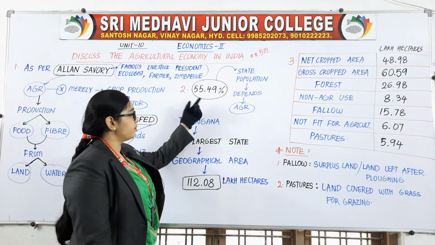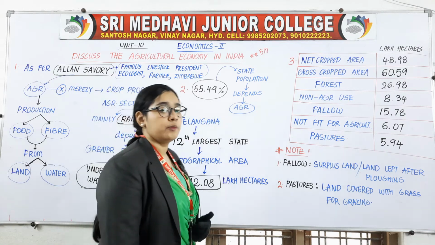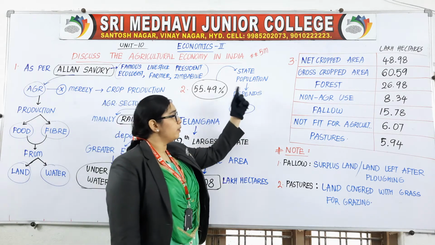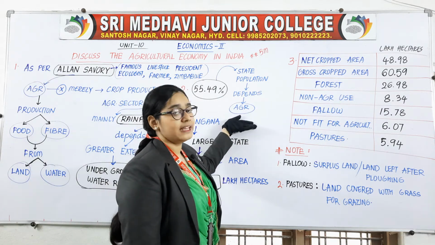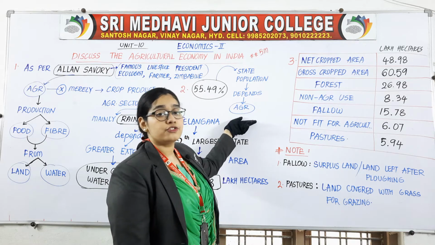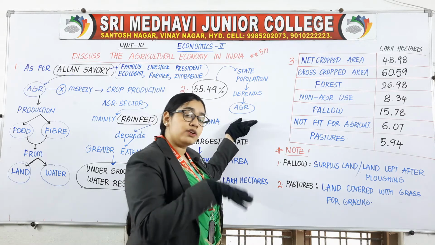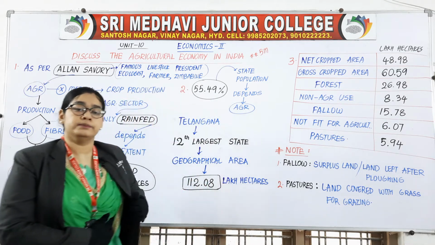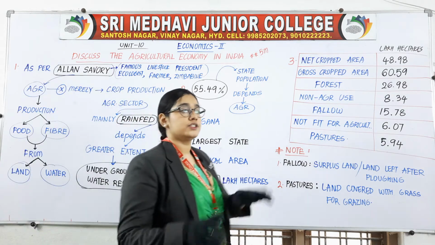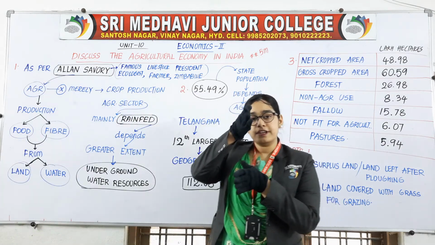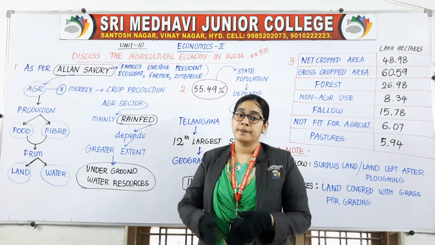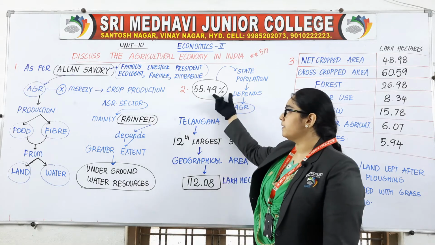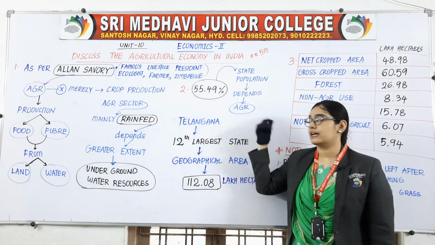Nearly 55.49% of the state population depends upon agriculture. How much of the population is depending only on agriculture? 55.49% of the population. So out of 100, more than 50% of the state population is depending upon agriculture.